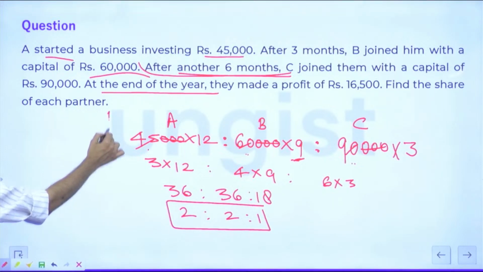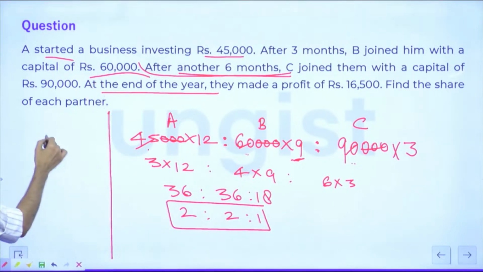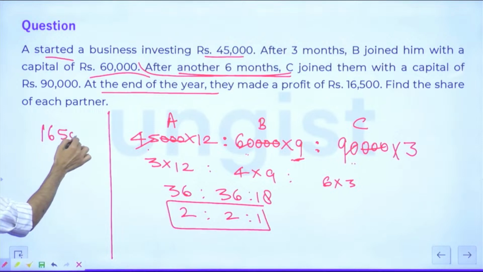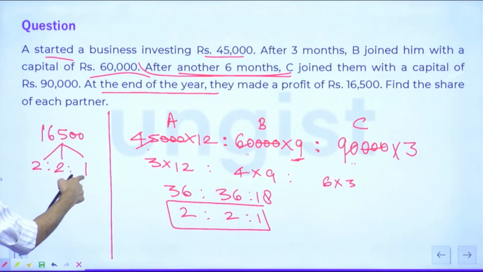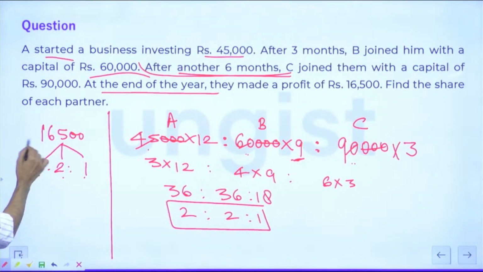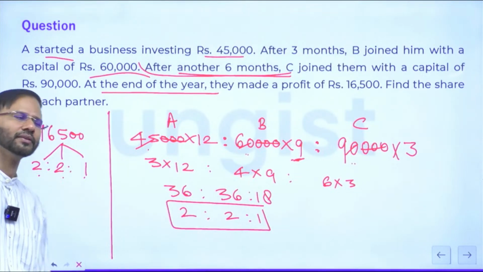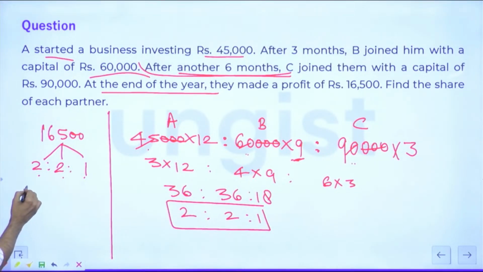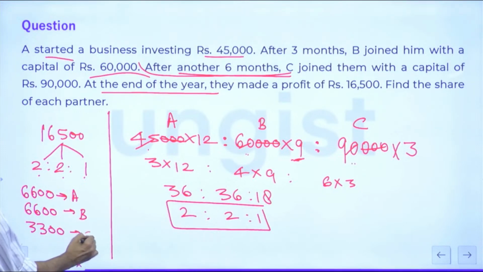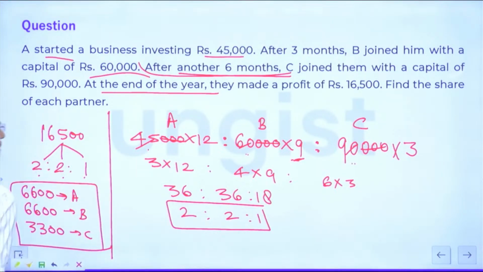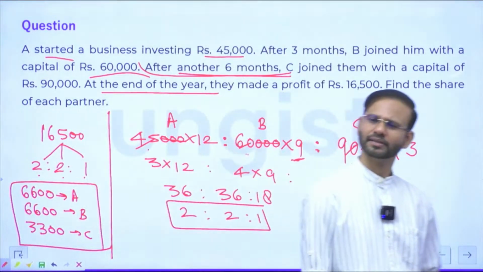So friends, what was the total profit at the end of the year? It was 16,500. Okay? So 2 is to 2 is to 1. Guys, this is 5 parts. 165 divided by 5, 33. So 33 into 2, 6600, 6600 and 3300. This is the share of A, this is the share of B, this is the share of C. Everybody, yes or no? Right? Guys?